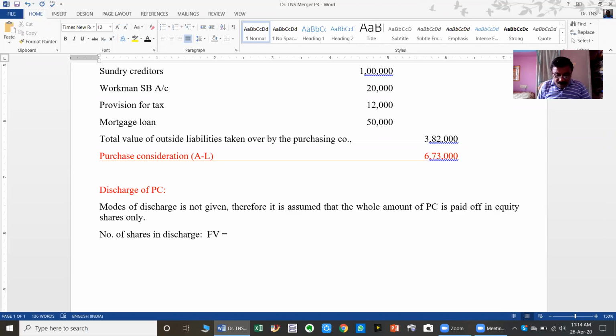What is the face value per equity share in the vendor company? Rupees 10. See the balance sheet. Okay, 10 per share.